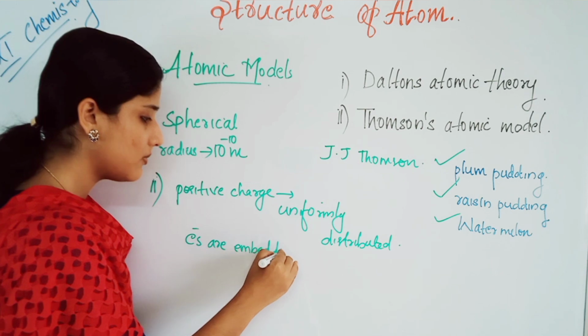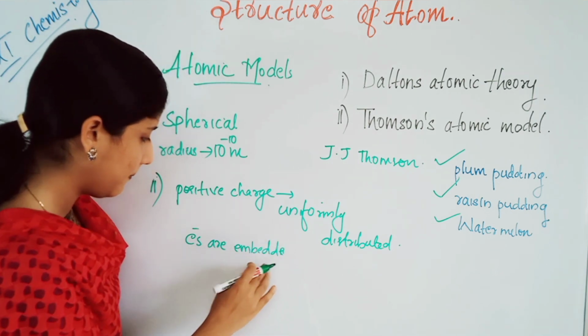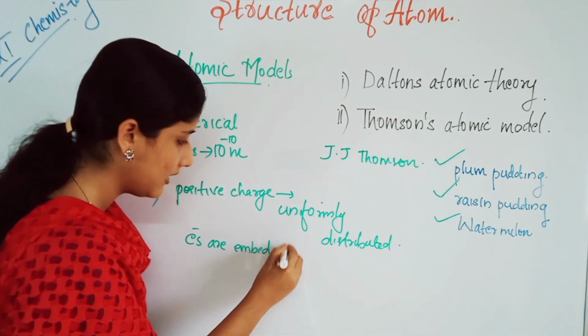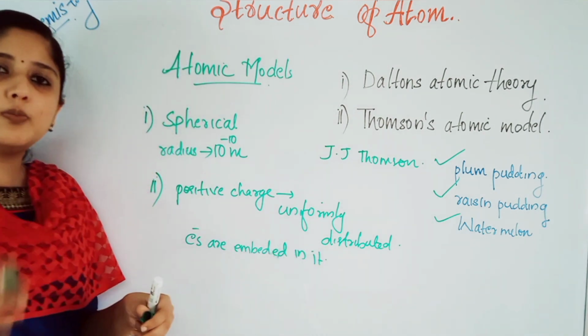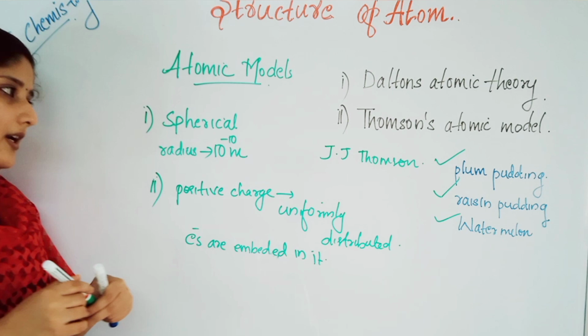This is Thomson's model. Positive charge is uniform throughout and the electrons are embedded in it.